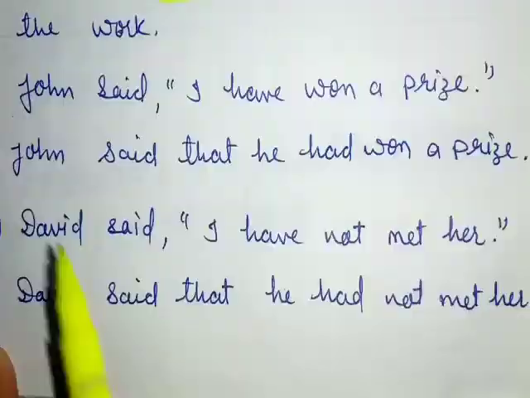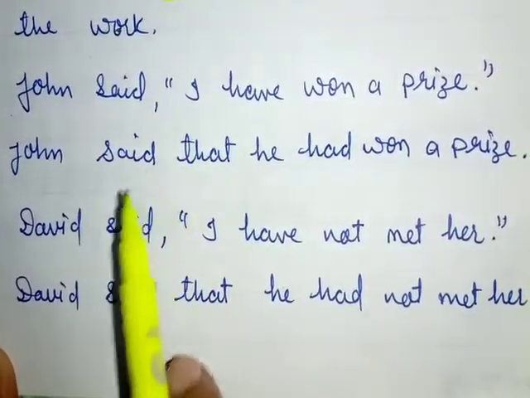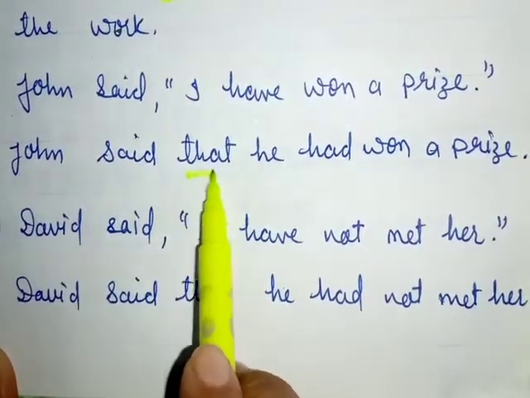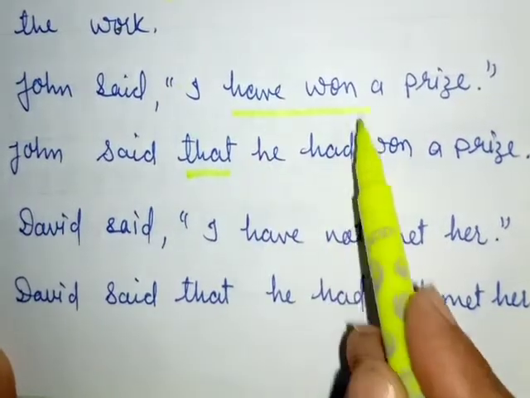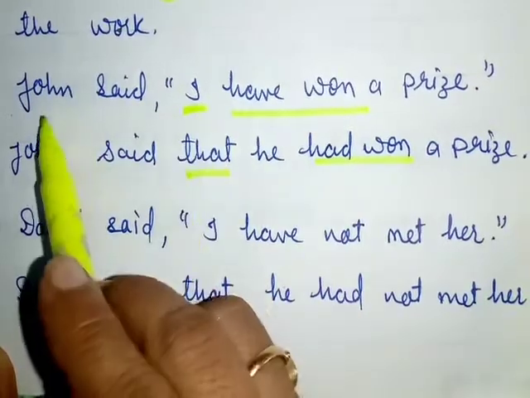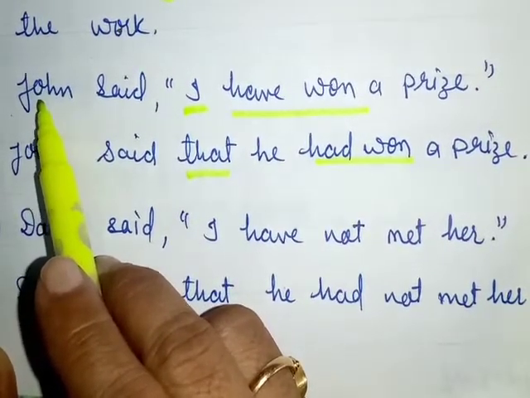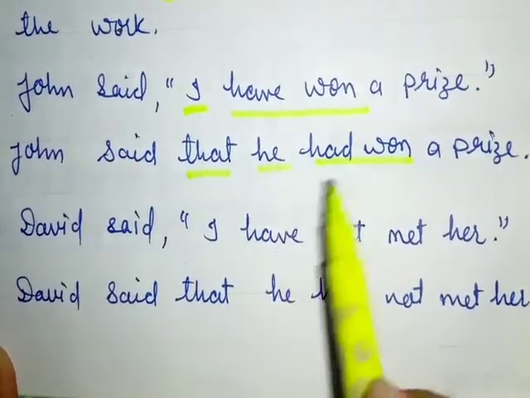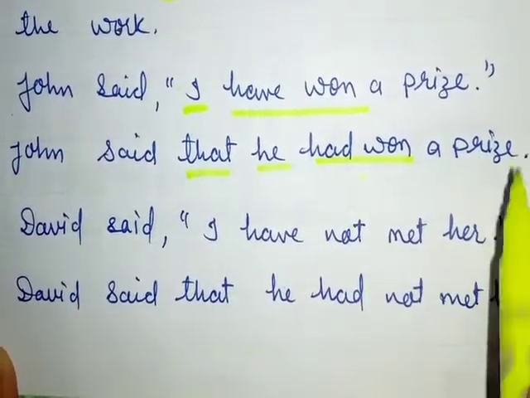Now see another example. John said, I have won a prize. Just change it. John said, comma, inverted comma, remove. In place of it that, I have won a prize. Have won will change into had won. And in place of I, first person, we will add John for this subject, and the subject is John, and for John we will apply the pronoun he. He had won a prize. John said he had won a prize.